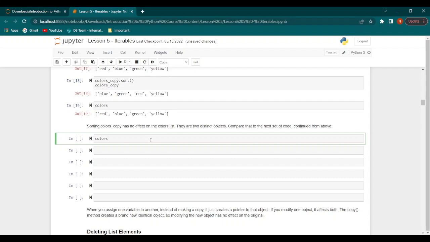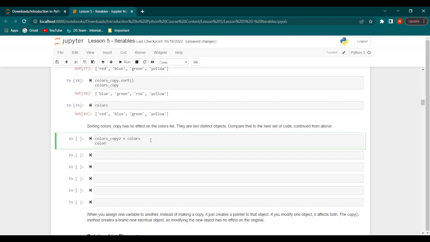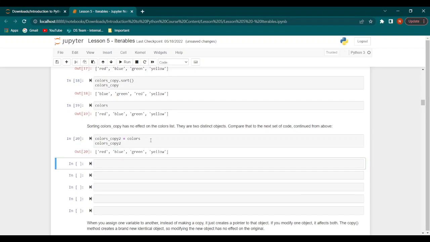Now let's say we have colors_copy2, which is a new list, which would be a copy of colors. And then we print this, colors_copy2. Next, let's do colors_copy2.sort().